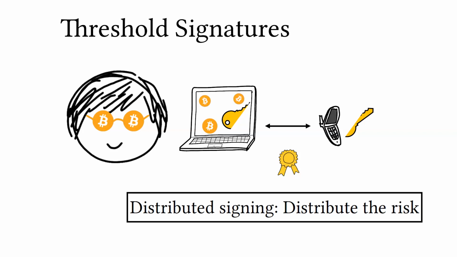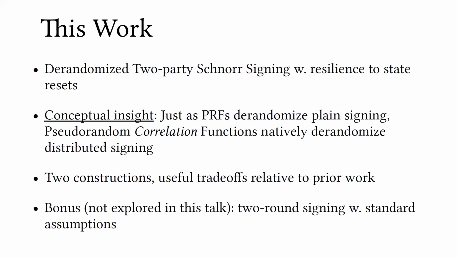The idea behind distributing signing is to distribute the risk of compromise. In this talk, we're going to look at de-randomizing two-party Schnorr signing in such a way that it's resilient to state resets. The conceptual insight in this work is that just like pseudorandom functions can de-randomize single-party signing, there is a natural way to de-randomize two-party or multi-party signing using pseudorandom correlation functions. We give a couple of constructions to instantiate this framework that make some nice trade-offs relative to previous work. And as the title says, we get two-round signing, though I don't explore this much in the talk.